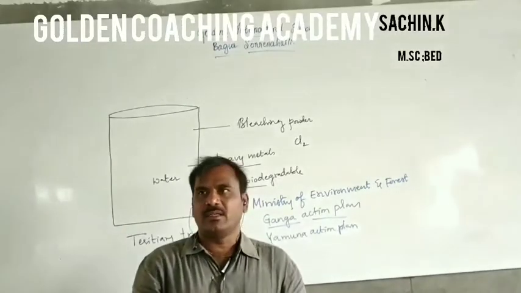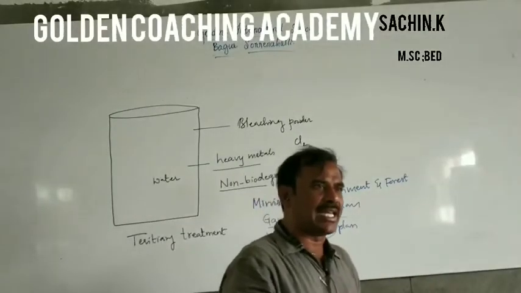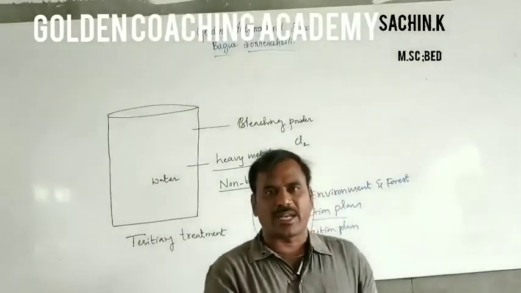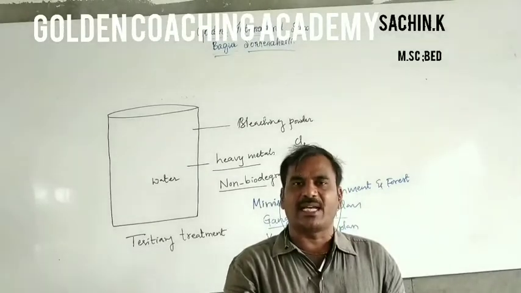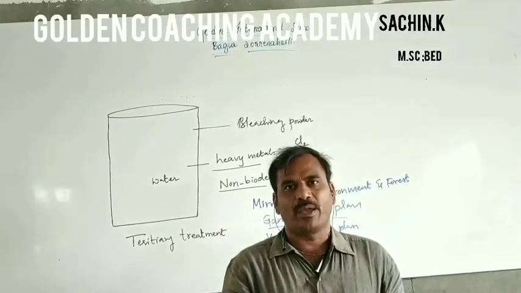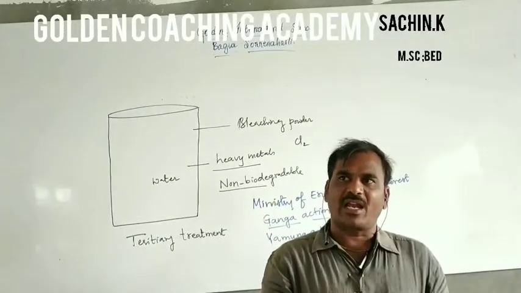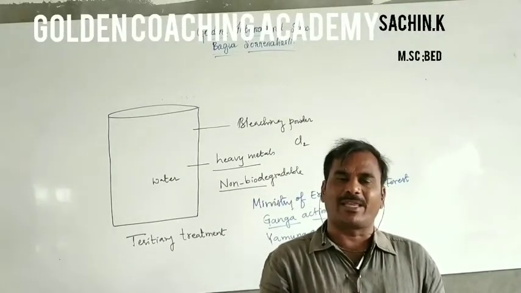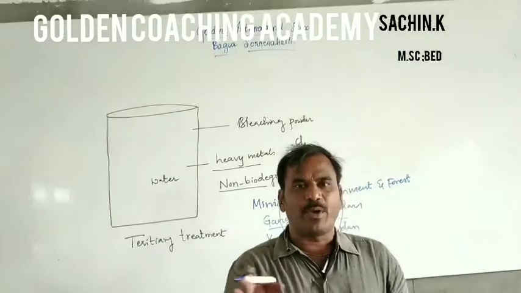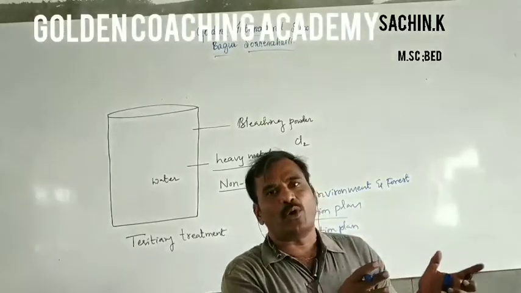Because of this sewage water treatment, the BOD of the water gradually decreases. BOD, the biochemical oxygen demand, is the maximum oxygen required by the organic matter present in a liter of polluted water. When the BOD is high, it is called polluted water. When we remove the organic waste by degrading it with microbes, the BOD gradually decreases, and then it is purified. When BOD decreases, it is clean or purified water. When BOD is more, it is polluted water.